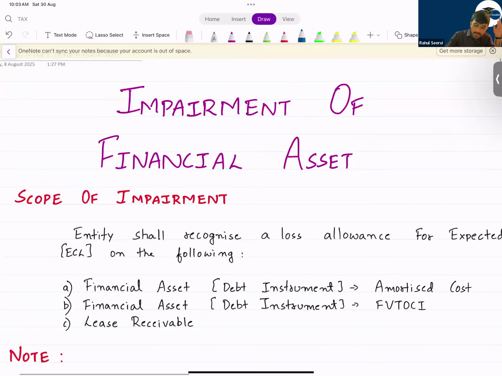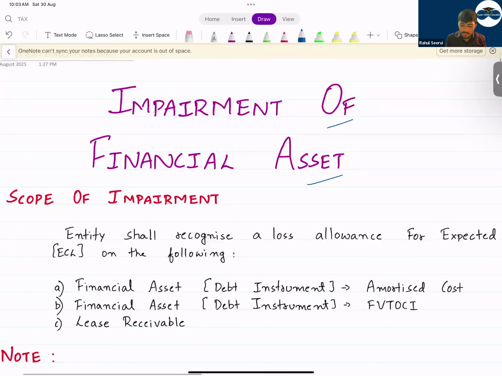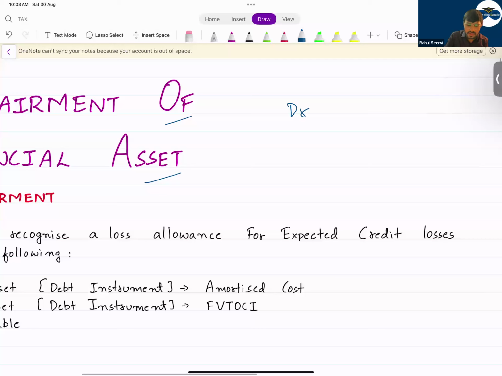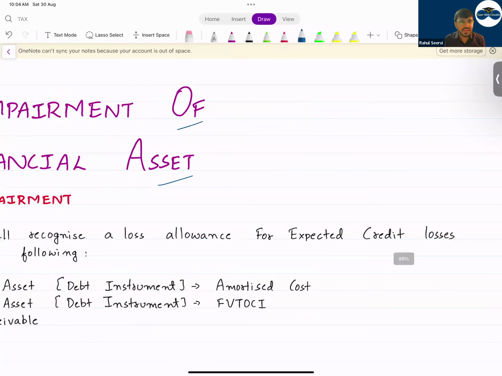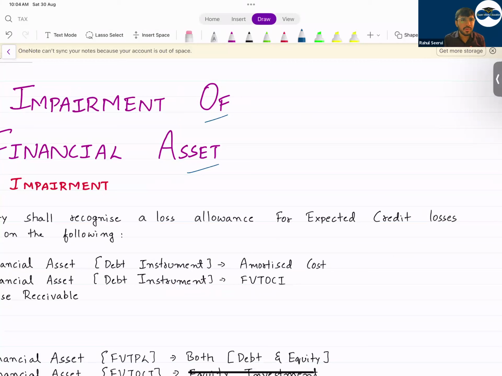Now see here. Impairment for financial assets. Impairment means what? Reduction in the value of the asset. Normally in your class 11th and 12th, and you would have covered in your FR also, debit, we record it as a loss. It's a loss for you because the value of the asset is decreasing. You reduce the value of the asset. You would have come across this term of provision for doubtful debt, loss allowance, etc.